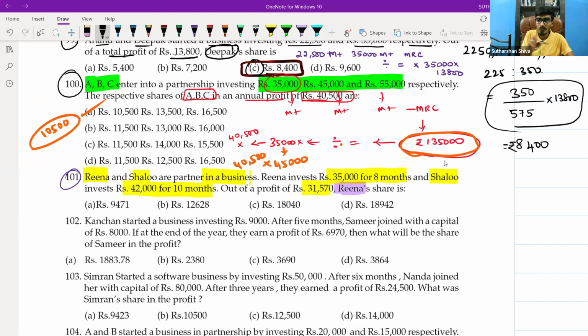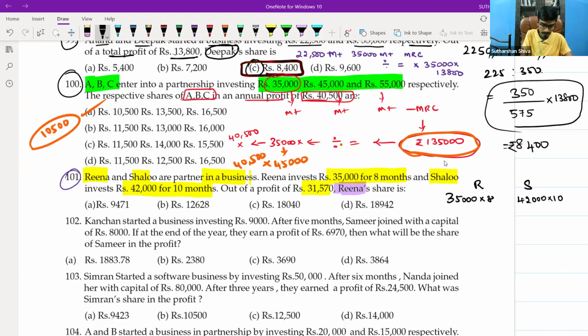We can do it in a single step approach in a calculator. Actually, it should be done the way I will tell you, and then I will go for the calculator. First, Reena and Shalu. Reena is 35,000 for 8 months. We'll go with the product ratio approach. Here, Shalu is investing 42,000 for 10 months.